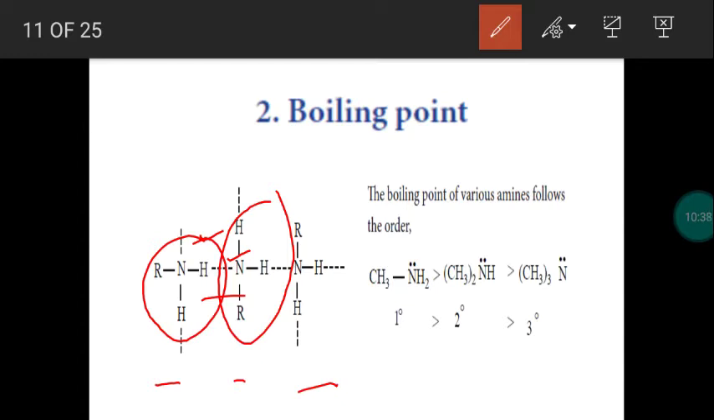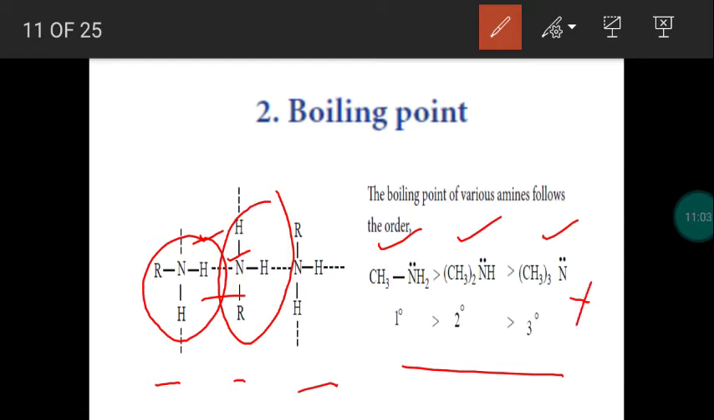Next, what is the order of boiling point of amines? We have primary, secondary as well as tertiary amines. This is one more question: what is the order of boiling point of amines? Compared to tertiary amine, secondary amine has a higher boiling point. Compared to secondary amine, primary amine has a higher boiling point. So intermolecular hydrogen bonding will not exist in tertiary amine.